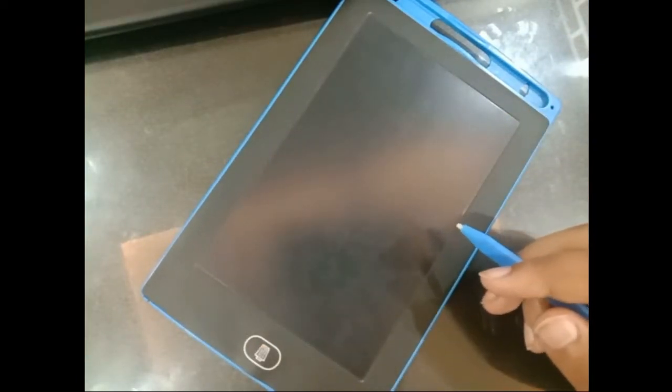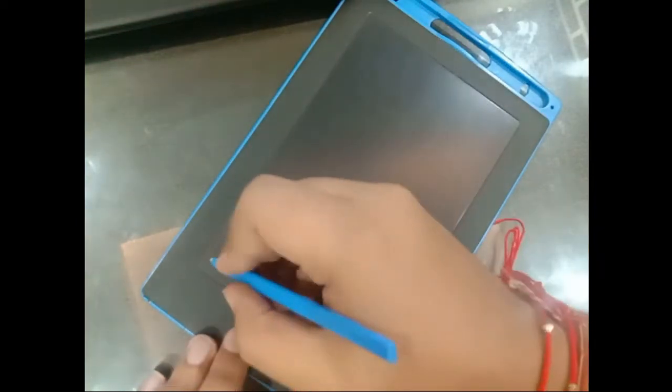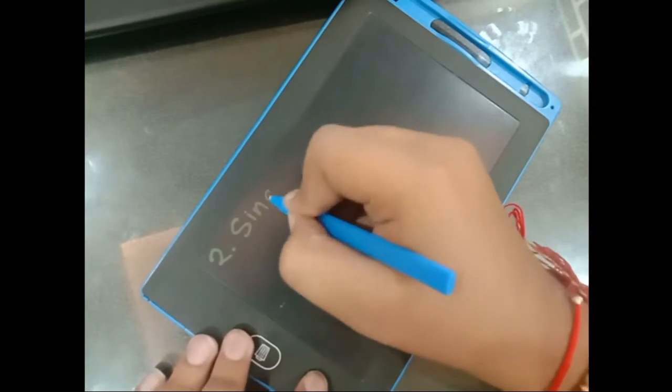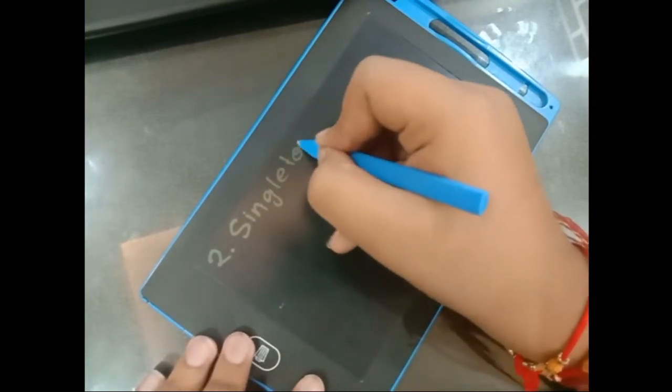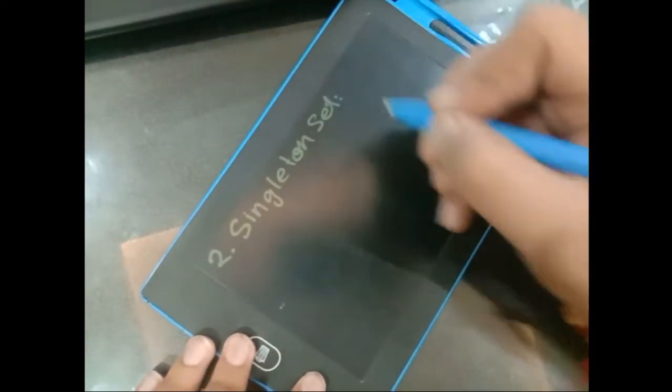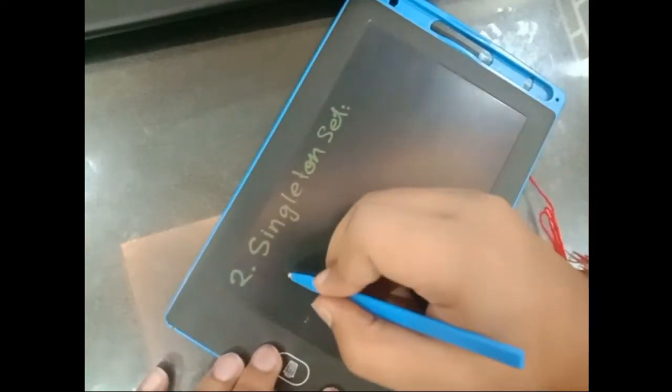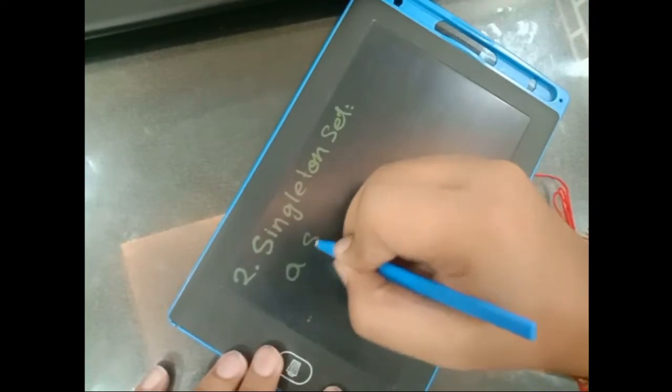Next, the second type of set is the singleton set. A singleton set means a set containing only one element.